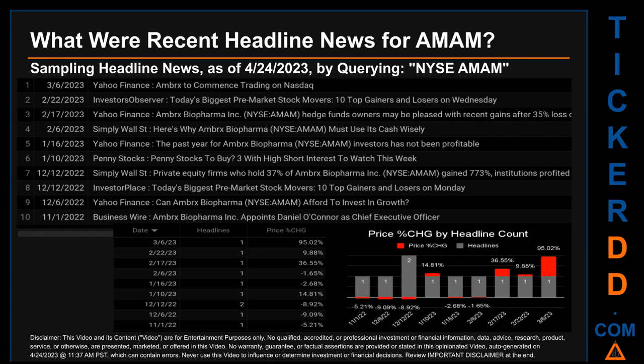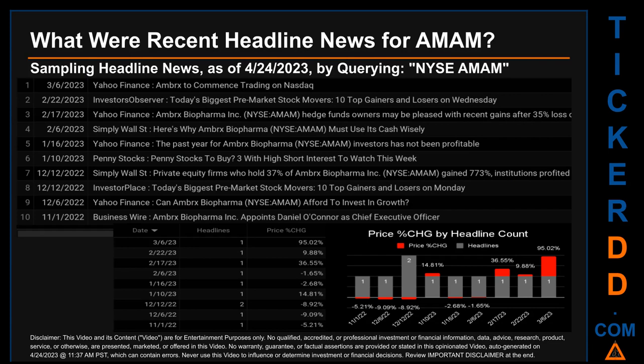Today, Monday, April 24, 2023, I sampled one of our news aggregators for latest headlines for this ticker. I did so by searching specifically by a keyword that may appear, broadly, in the title or the body, of discoverable news articles. The keyword that I used was a combination of the exchange and the ticker symbol, NYSE: AMAM. The results show 10 unique headlines, published across 9 unique dates. Publication dates spanned 125 days.